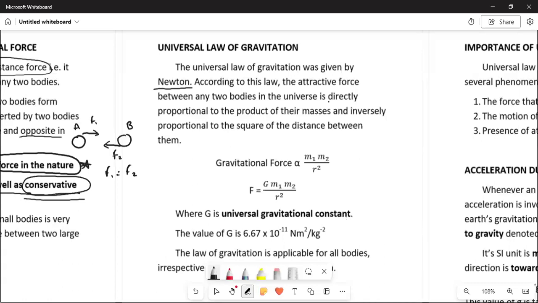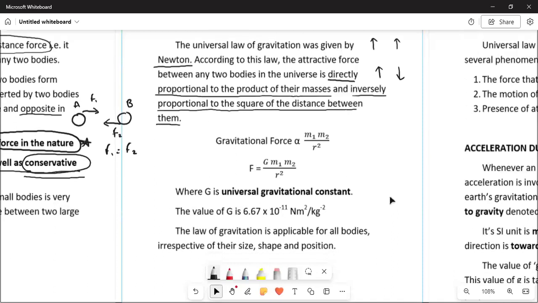It is directly proportional to the product of their masses, and inversely proportional to the square of the distance between them. Now, directly proportional means if the value of one quantity increases, the other quantity will also increase. But inversely proportional means if the value of one increases, the other will start decreasing. So this is what we mean by directly proportional and inversely proportional.